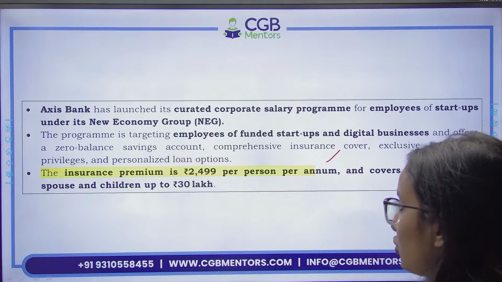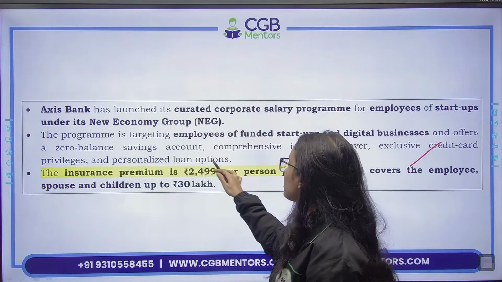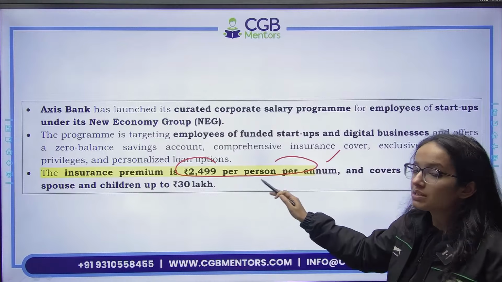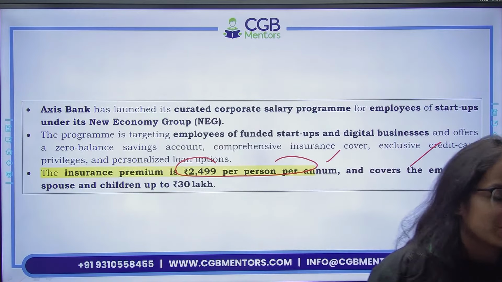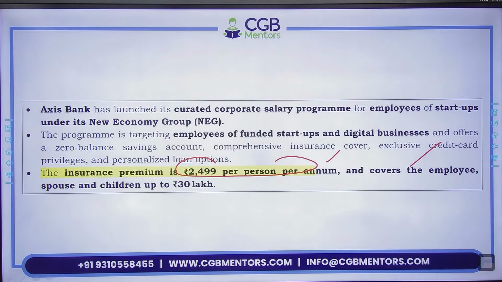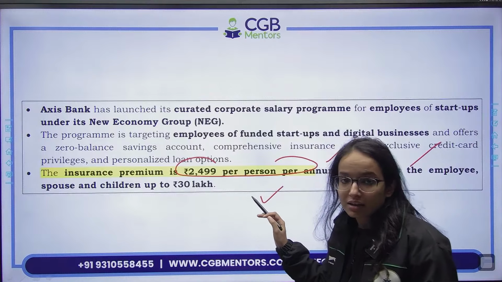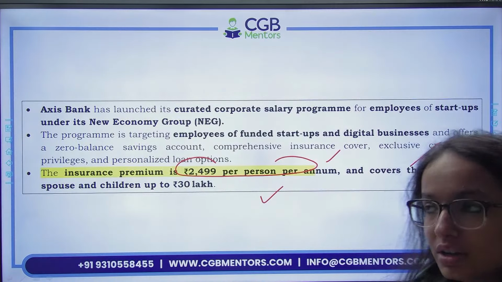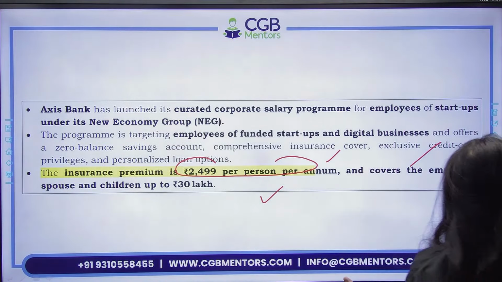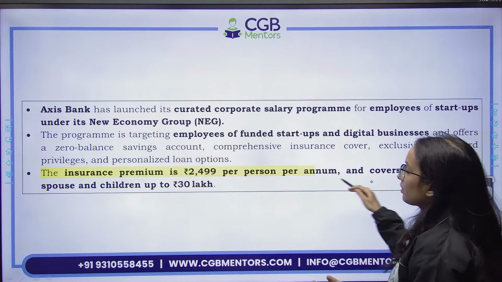Where your insurance premium is ₹2,499 per person per annum. This is the insurance premium which you are getting: 2,499 per person per annum, and it covers the employee, spouse and children up to ₹30 lakh. So this is the initiative they have brought in, a very comprehensive insurance cover along with that.